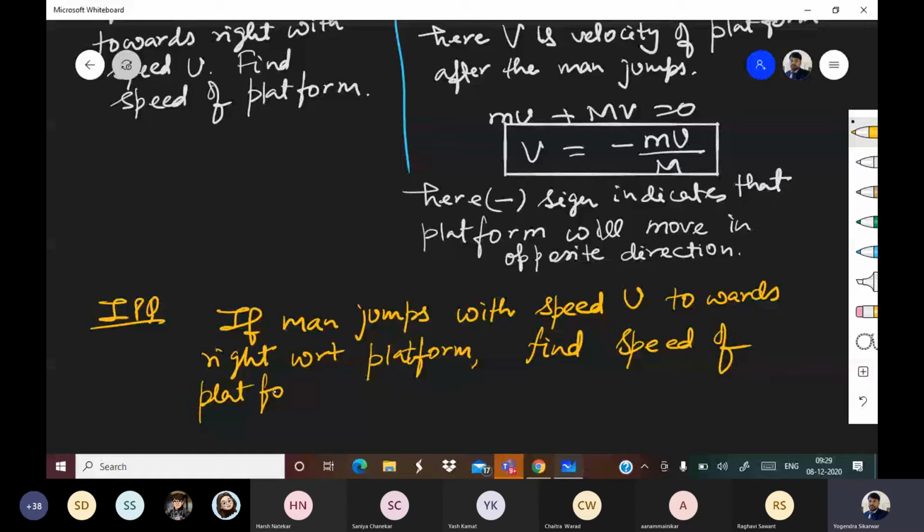Find speed of platform after the man jumps. Now, first of all, I am telling you to read this question and the previous question and tell me what is the difference between the two.